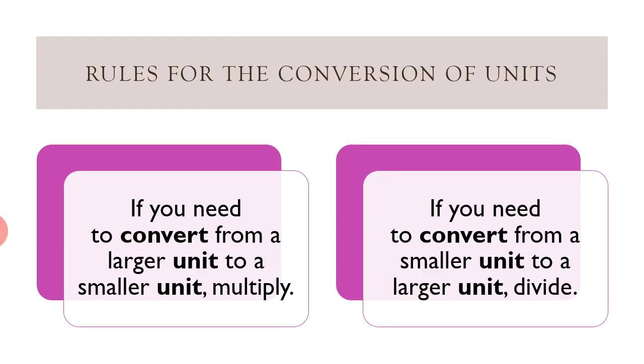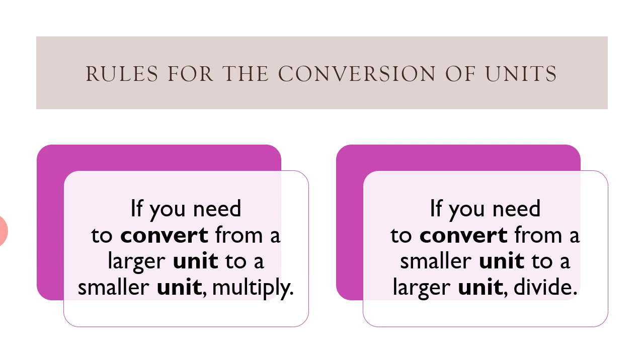Now, what are the rules for the conversion of units? There are certain rules to convert bigger units to smaller ones, or vice versa. It is very easy to remember the conversion rule. Number 1, to convert the bigger unit into the smaller unit, we need to multiply. And number 2, to convert the smaller unit into a bigger unit, we need to divide.